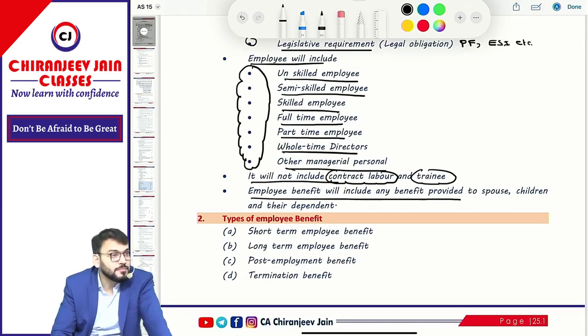Employee benefit will include any benefit provided to spouse. Spouse means, for you it is wife, but for her it would be husband. It may be what?